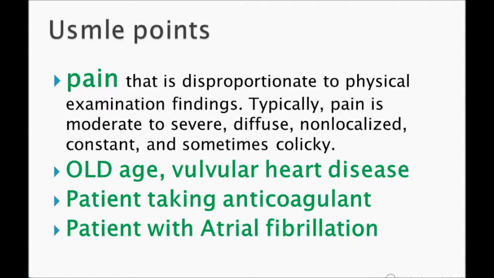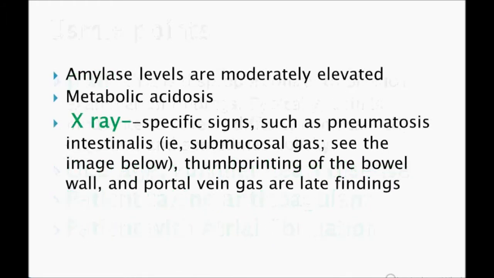Patients taking anticoagulants: an old patient taking anticoagulants suddenly comes with abdominal pain in the ER. Think of acute mesenteric ischemia. A patient with atrial fibrillation, they say 70 years old or above, an old age patient with atrial fibrillation, and he comes with a sudden onset of abdominal pain. Which of the following is the diagnosis? Acute mesenteric ischemia. Very common in the USMLE.